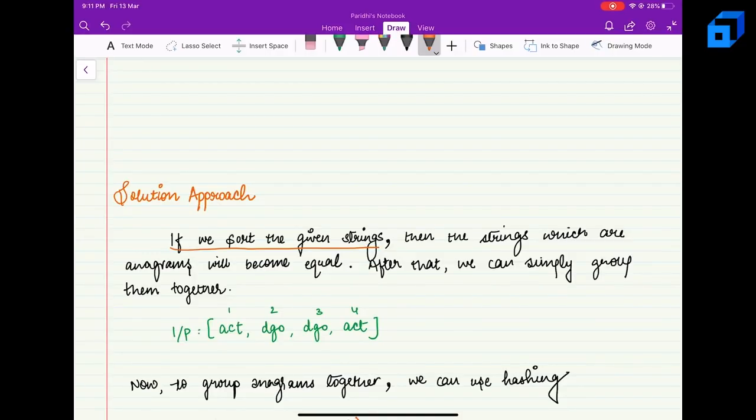So if we sort both the strings, and those strings become equal, that means they are anagrams. Right, because the order was different only, but they have the same characters. So if we sort them, the strings which are anagrams will become equal. And after that, we can simply group them together.